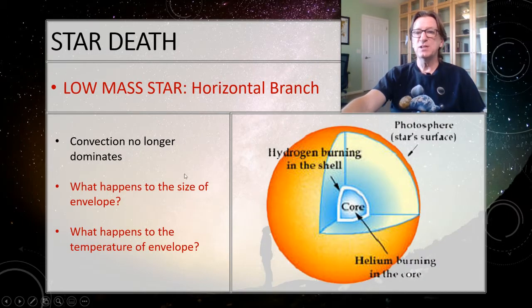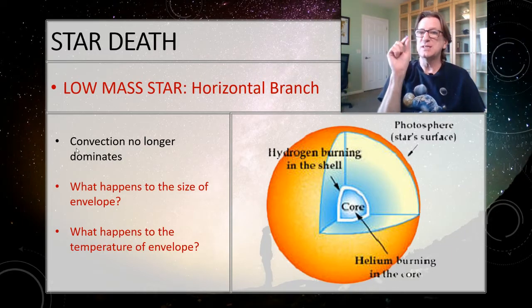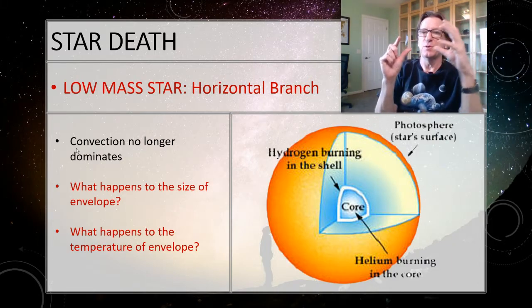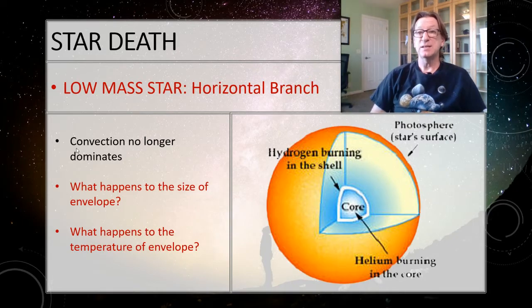So if convection no longer dominates, what's going to happen to the size of the envelope? Well, now it's going to start to shrink. It's exactly like you had taken that balloon and just opened up the nozzle, the throat on it, and just let that air out. The balloon's going to get smaller. Well, as the envelope gets smaller then, what's going to happen to the temperature? Think about your rules. The temperature is going to go up.